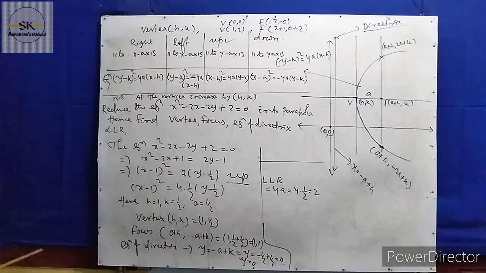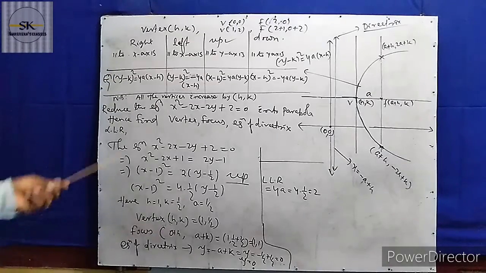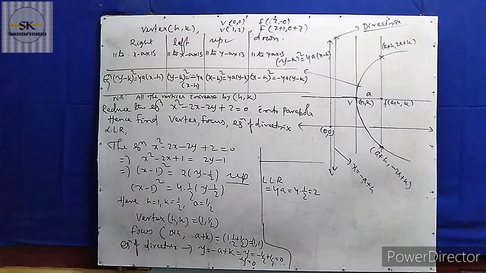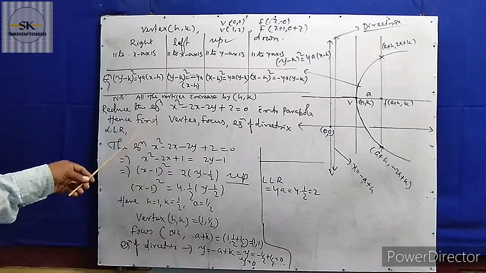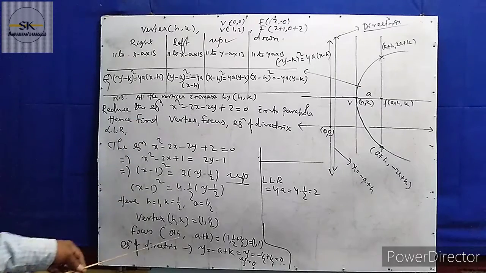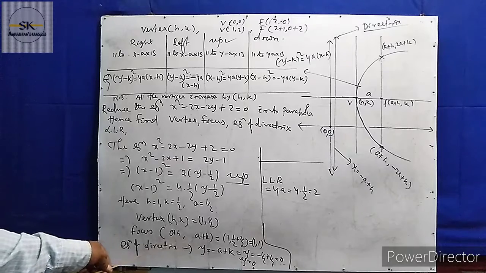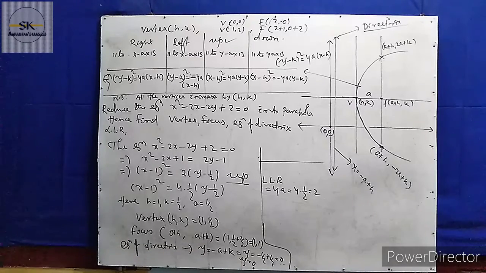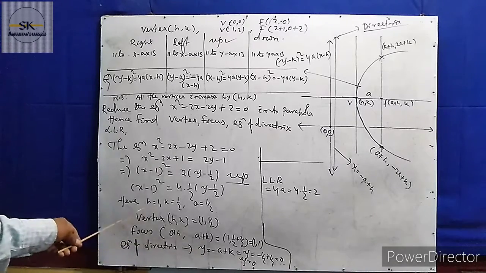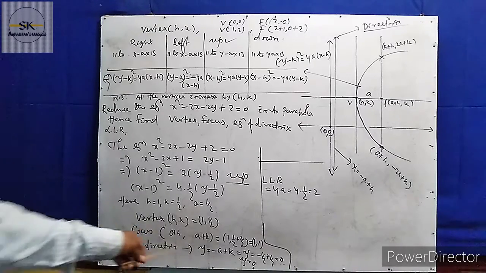And the focus: when it opens in the upward direction, the focus is actually 0, a. But I have told you when the vertex is h, k, then everything is increased by h, k. So 0, a becomes 0 plus h, a plus k. So 0 plus h equals 1, and a plus k equals 1 by 2 plus 1 by 2, which is 1. The focus is 1, 1.